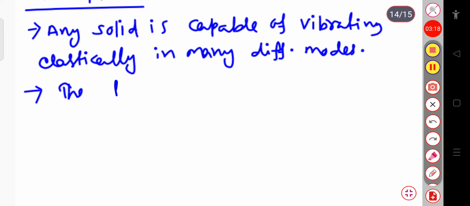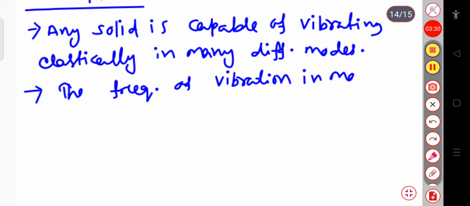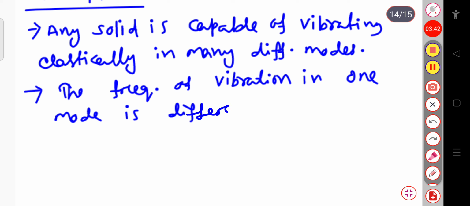The second assumption is that the frequency of vibration in one mode is different from that in another mode.